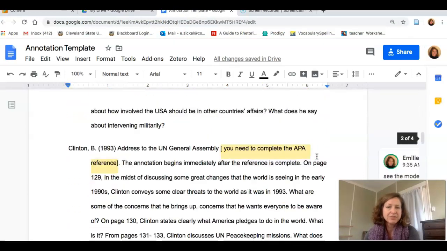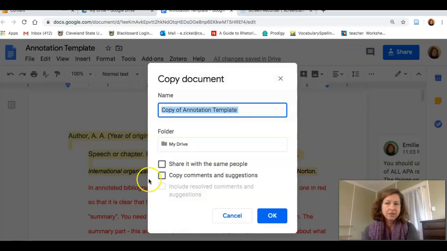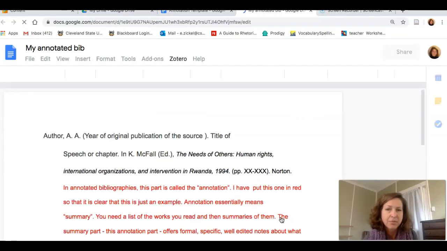You should not be able to edit this. This is not an editable document for you at this time, but if you like this and you just want to add on to my document, what you might want to do is click on File, make a copy, give it a title, My Annotated Bib, and it will go into your own Google Drive where you can write all over it. Some things I want to point out to you.